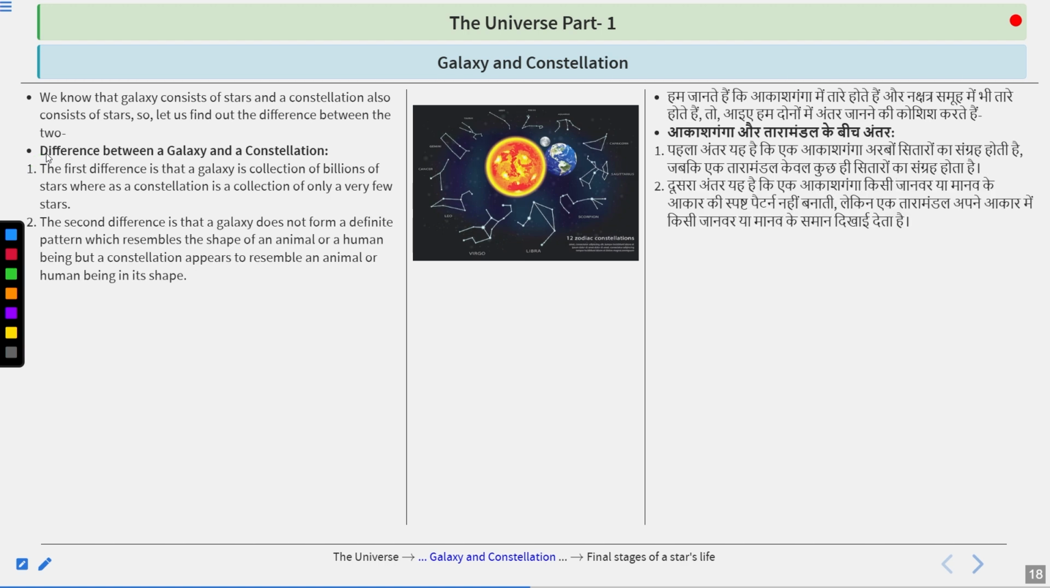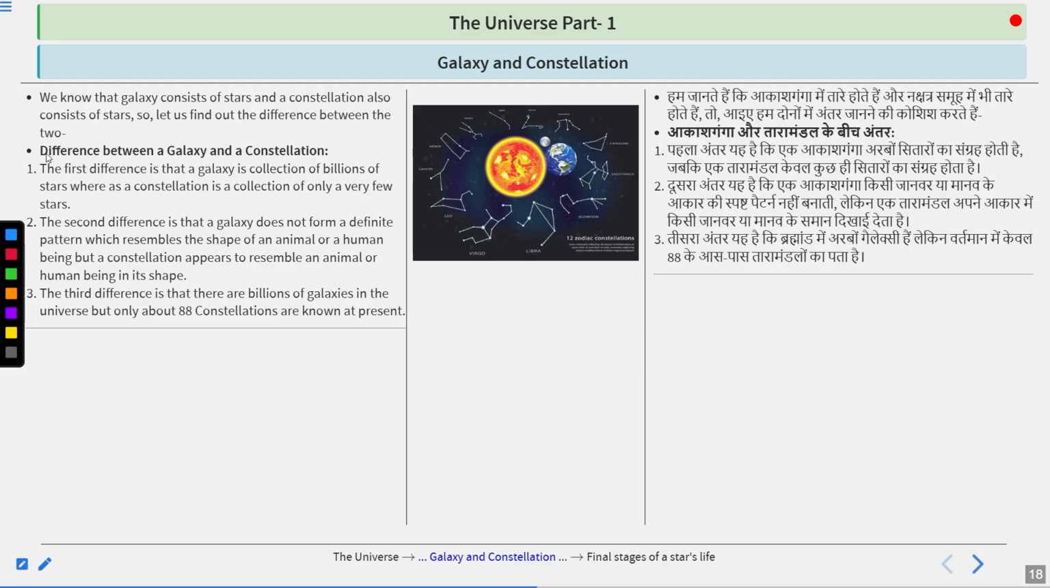The second difference is that a galaxy does not form a definite pattern which resembles the shape of an animal or a human being, but a constellation appears to resemble an animal or human being in its shape. The third difference is that there are billions of galaxies in the universe, but to the best of our knowledge, we only know of 88 constellations at present. Maybe these are not the only ones, maybe there are more. But so far, to the best of our knowledge, we could only identify 88 constellations. We could not go beyond it.